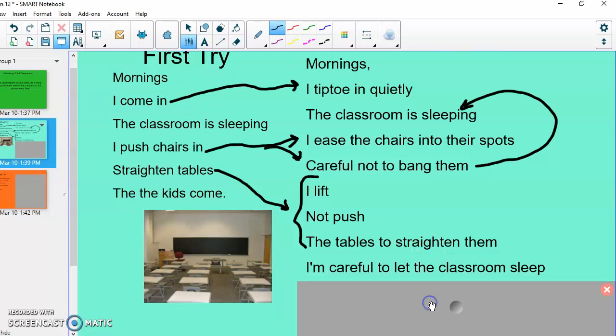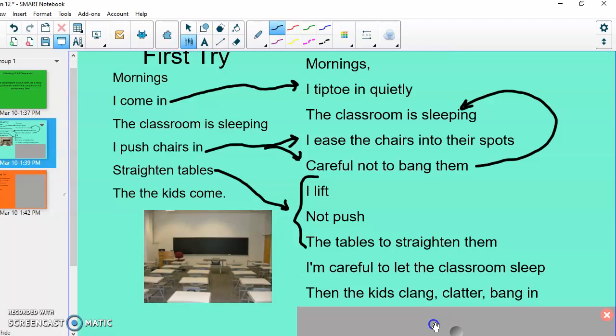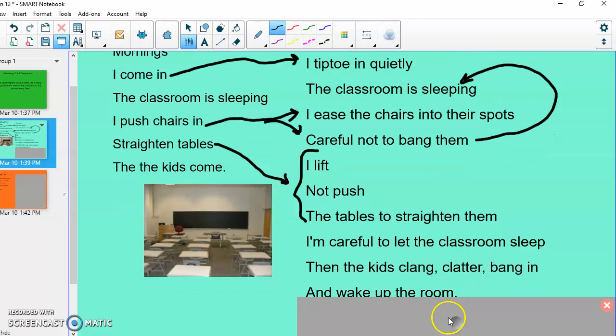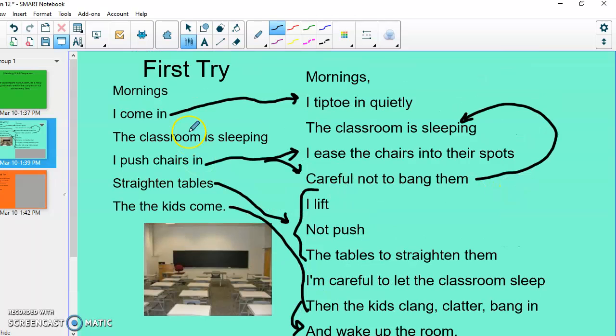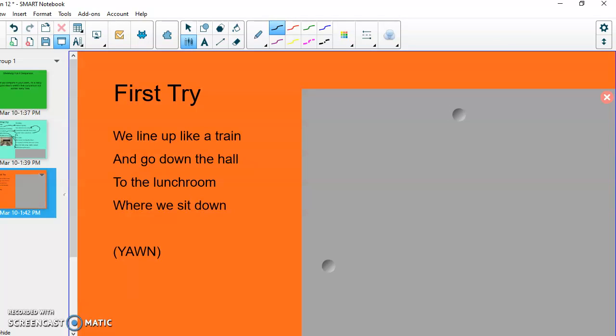I'm careful to let the classroom sleep. Then the kids clang, chatter, bang in, and wake up the room. So I got the kids come. How did they come? They clang, clatter, banged, and they woke up the room. Okay? We really increased this poem into something more by getting that poetic language in there. Stretched it out. Let's try another one.